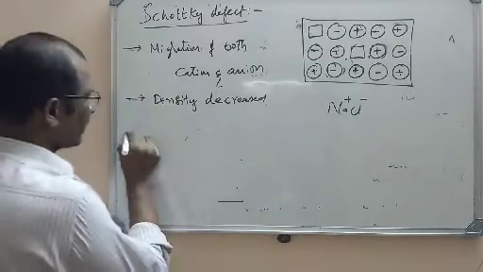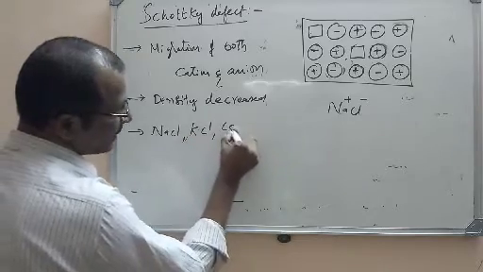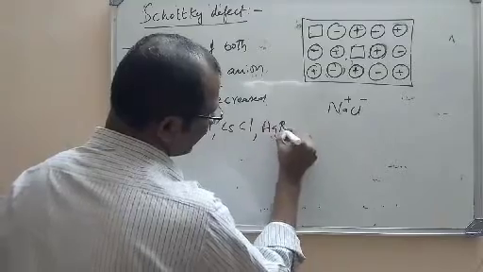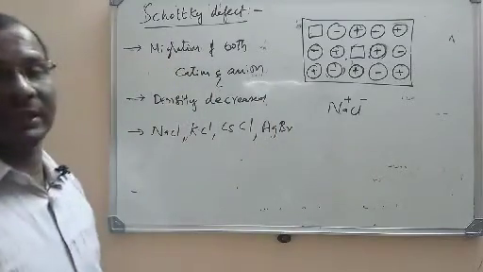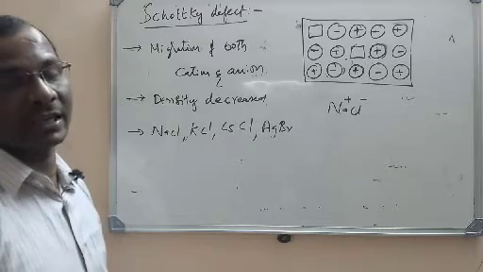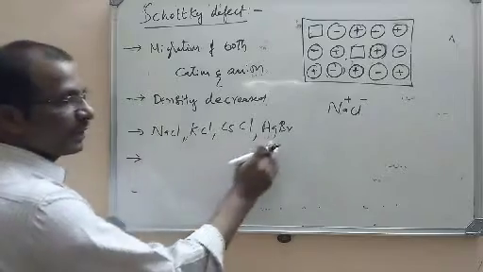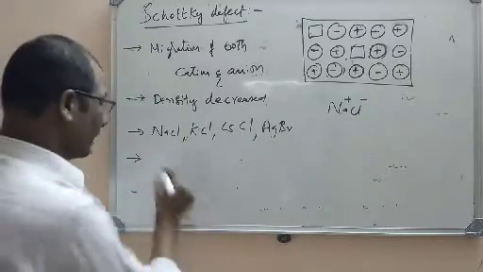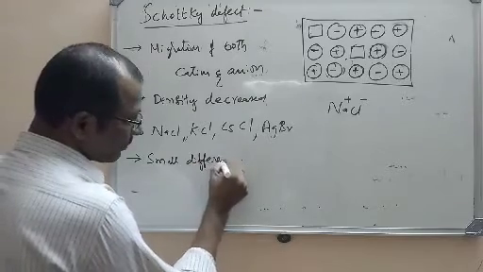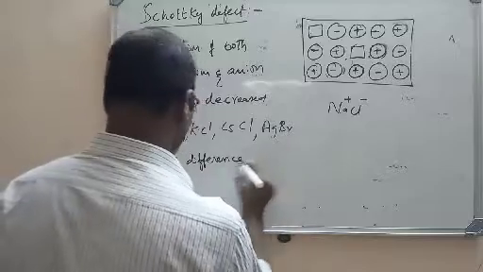Usually it will be observed in compounds like sodium chloride, potassium chloride, cesium chloride. These are ionic compounds, even AgBr. Look here, AgBr will show both defects, Schottky defect and Frenkel defect. These are some examples which show the Schottky defect. Here, the ionic compound has a small difference between the size of the cation and anion.